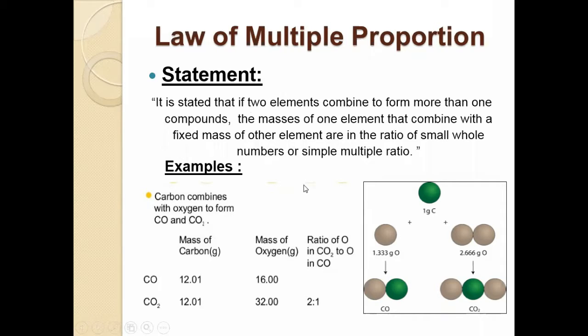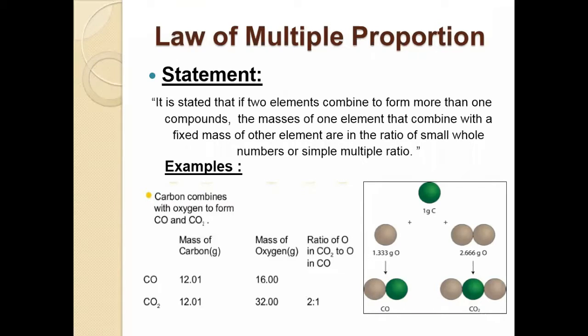In very simple words, we can say when the same two elements form more than one compound, the ratio of the second element compared to the first by mass will be small whole numbers. What I said? When the same two elements form more than one compound, the ratio of the second element compared to the first by mass will be small whole numbers.